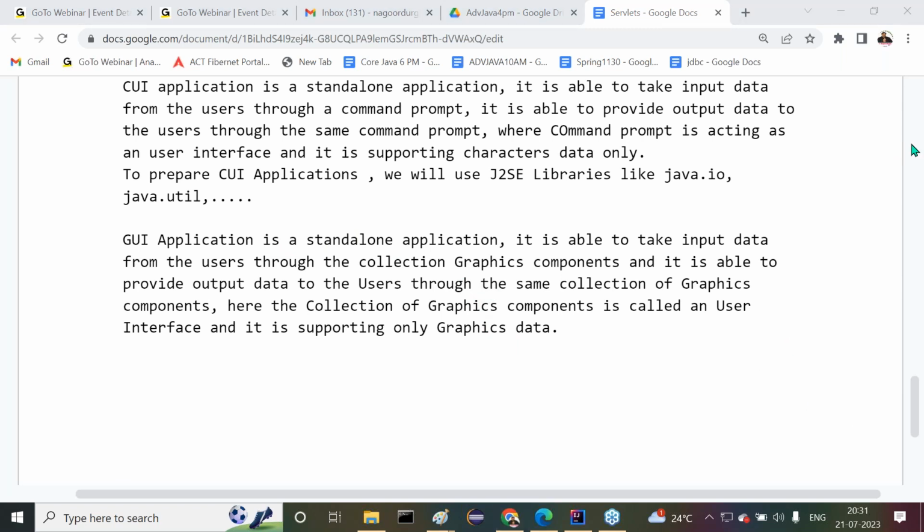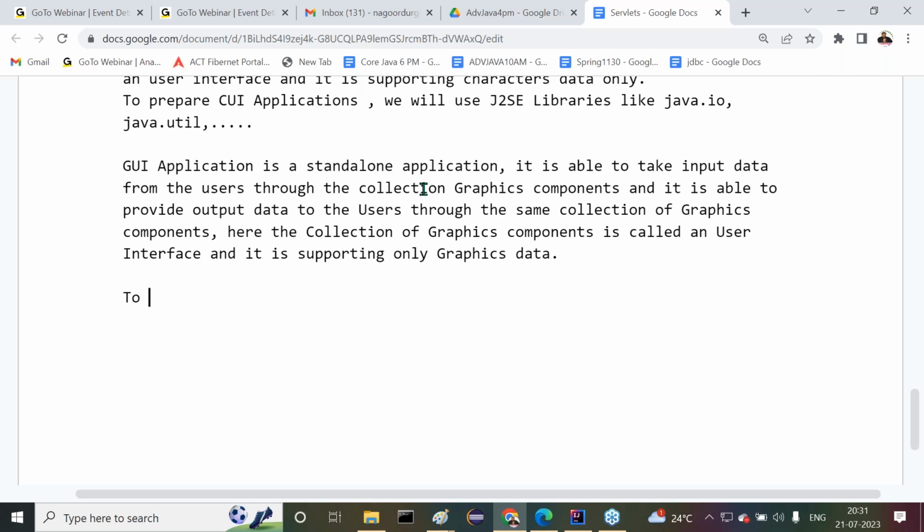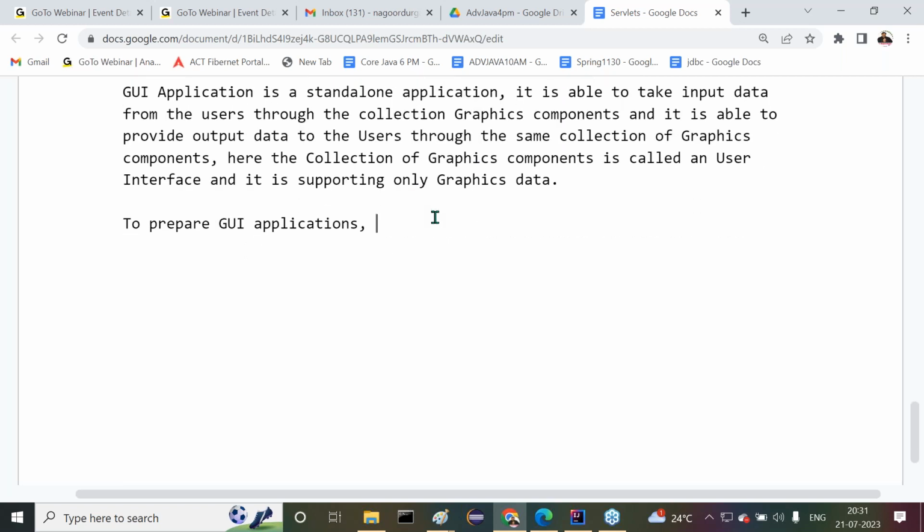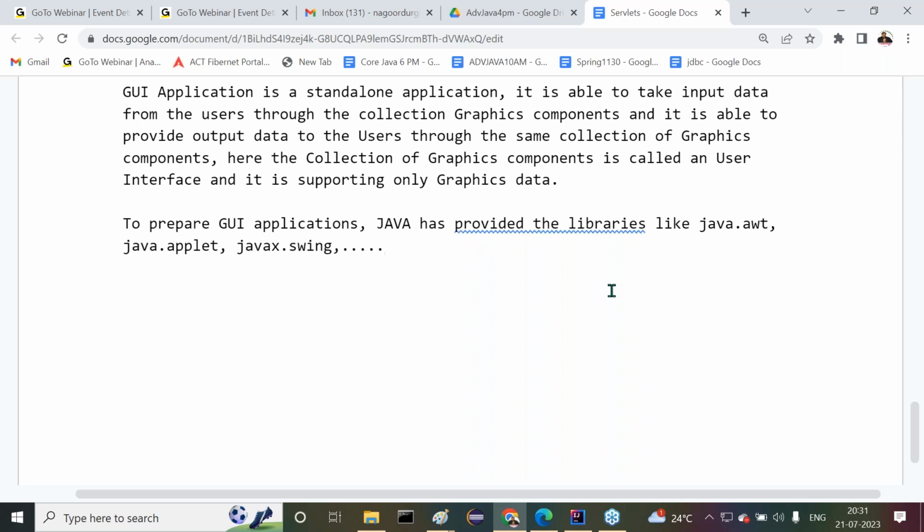But how are we able to prepare GUI applications, guys? How is it possible to prepare these GUI applications? If you observe this clearly, to prepare GUI applications, Java has provided the libraries like java.awt, java.applet, javax.swing, and so on, these packages. All right, sir.